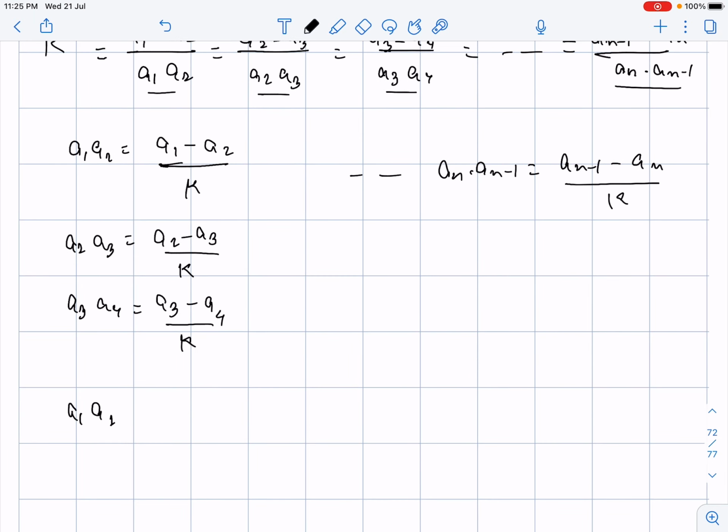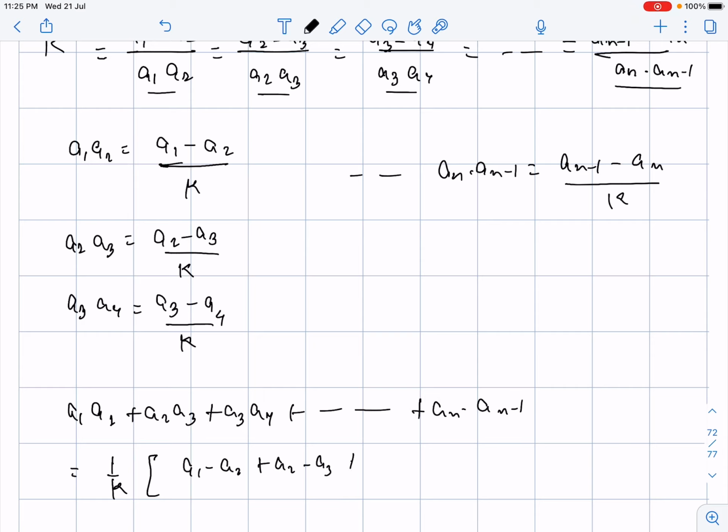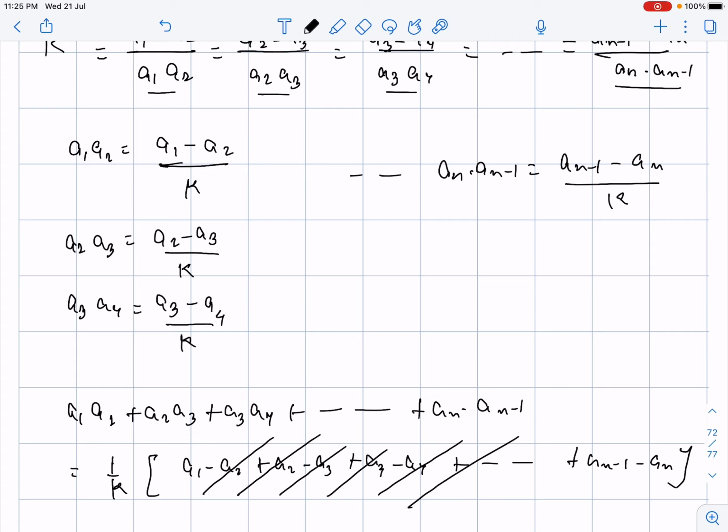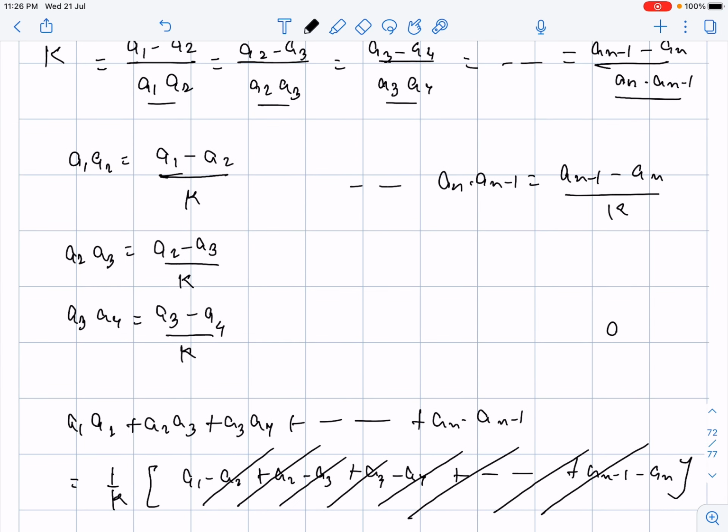So guys, when I go to add up all these things, because we want the final answer in the form of a1 a2 plus a2 a3 plus a3 a4 goes on up to a(n-1) an, it will become 1 upon k times of a1 minus a2 plus a2 minus a3 plus a3 minus a4 goes on up to a(n-1) minus an. So a2 minus a2 will be gone, a3 minus a3 will be gone, a4 minus a4 will be gone, and so on. We'll be remaining with (a1 minus an) divided by k over here.